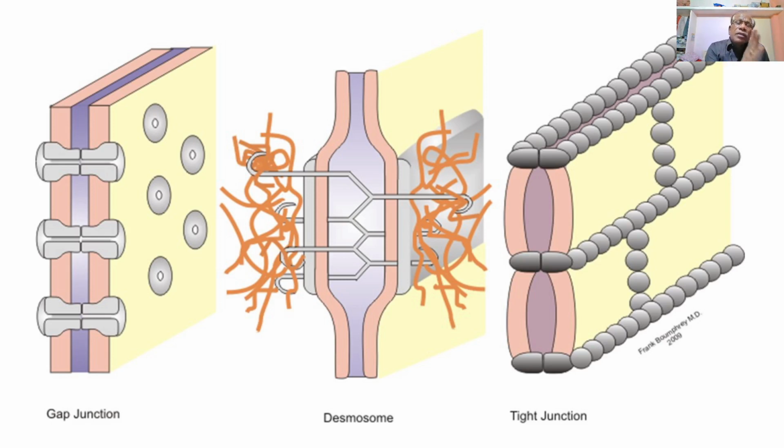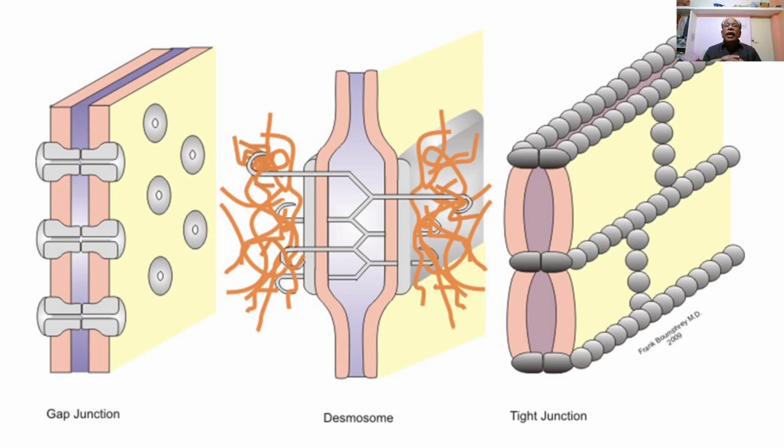The first diagram represents the gap junction, the middle one a desmosome, and the third one tight junctions, where the outer membranes of the adjacent cells are fused completely together to form a thick ridge, a seal or a barrier.